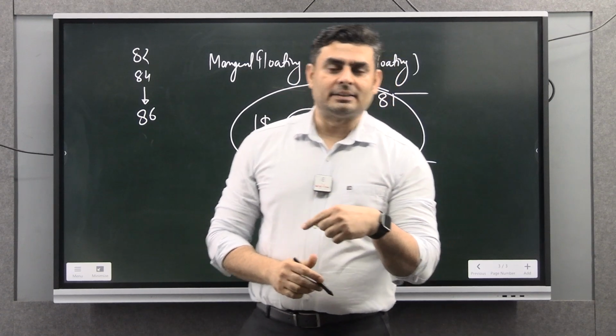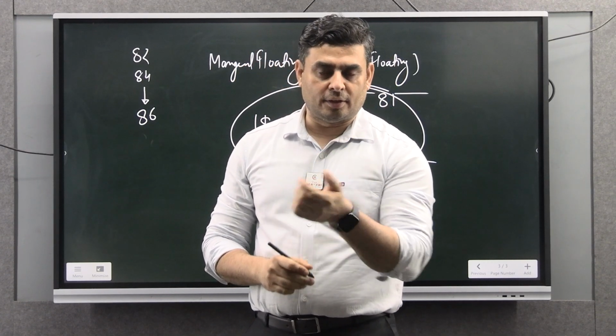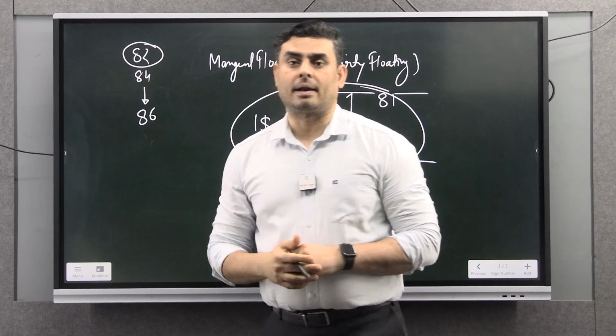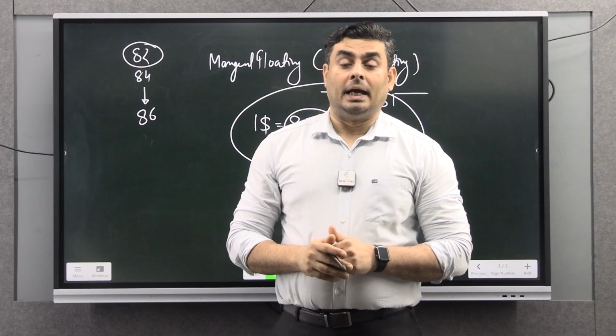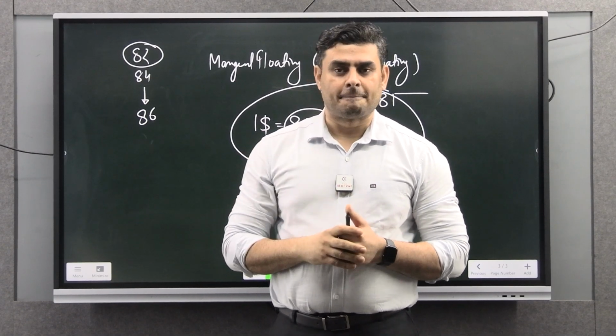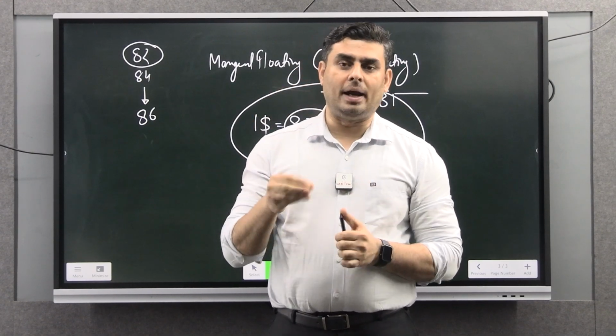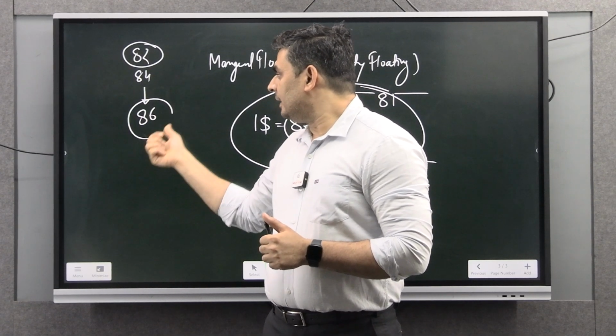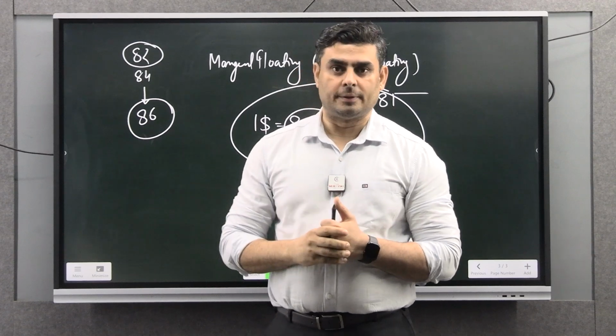And RBI is not taking any substantive steps to put the rupee back in the bracket of 82. And this is why everyone is puzzled. Why is RBI not intervening and why is RBI allowing the depreciation of the rupee?